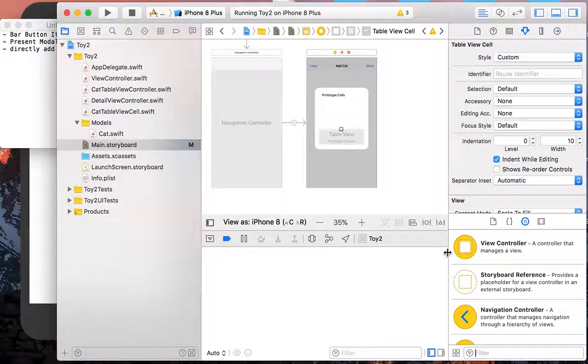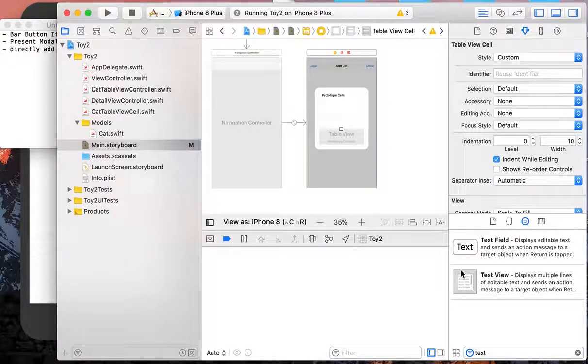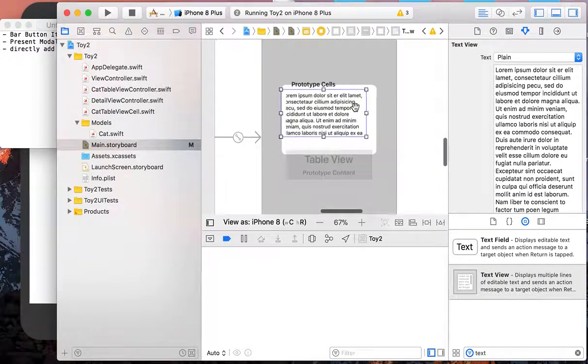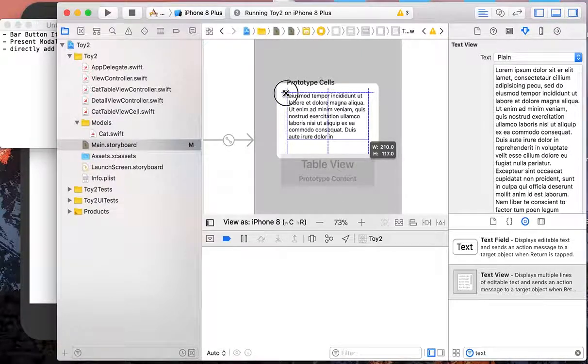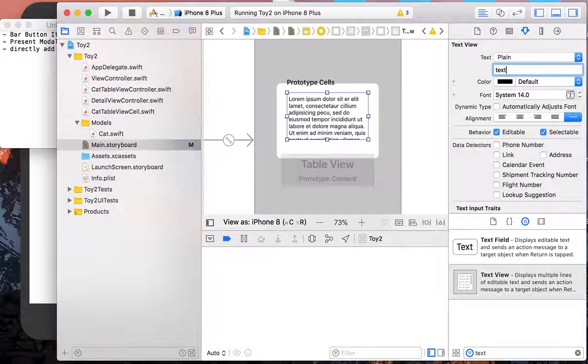Okay, so within this cell we actually need a text view. So text view is different from label because label is something definitely not editable by the user, but a text view, we can set it to be editable or set it to be not editable, so it's super flexible.